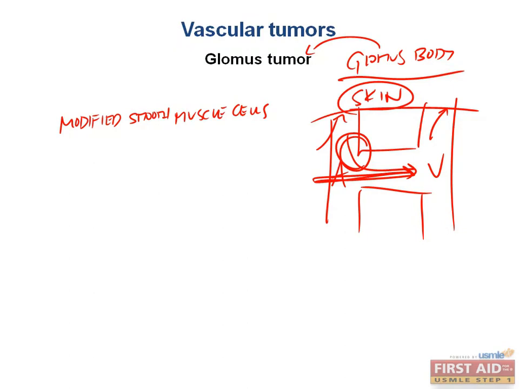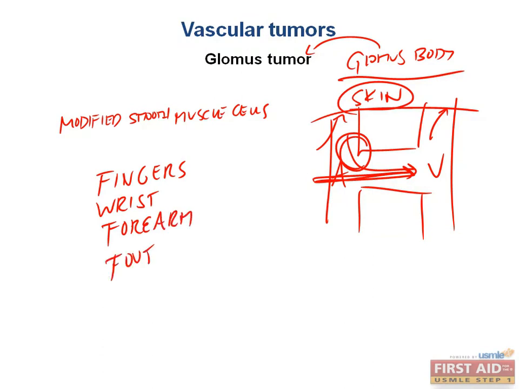Now this makes a lot of sense that the glomus tumors occur in places where we need to prevent excess heat loss, where they normally are, right? A glomus body is a thermoregulatory structure. So you see glomus tumors in these areas where we need to regulate a bunch of heat that is lost insensibly. So the fingers, the wrist, the forearm, and the foot. It can be very painful because glomus bodies are highly innervated because they have to be able to sense temperatures in order for the nervous system to be able to directly stimulate these bodies for acute changes and accurate thermoregulation.